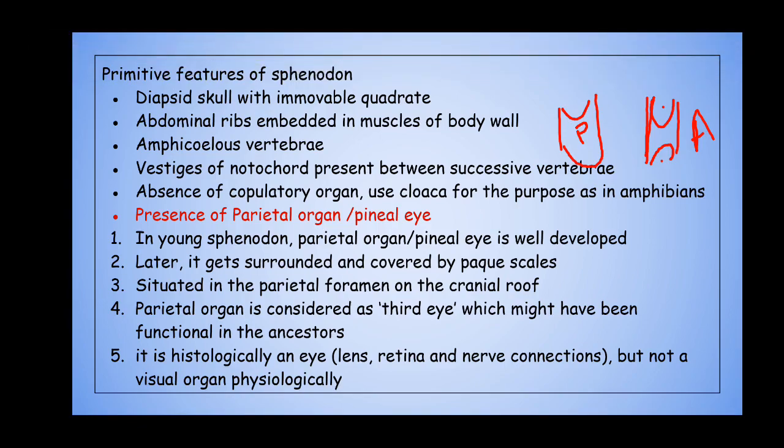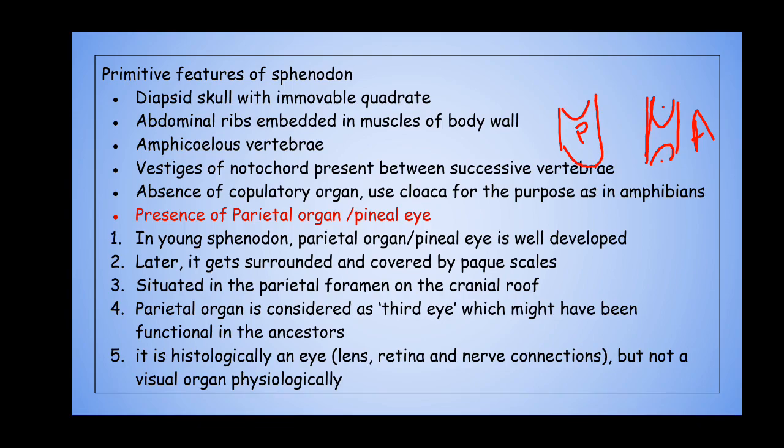Another speciality of the vertebral column is the vestiges of the notochord. The notochord is a primitive structure seen in the most primitive chordates, like protochordates. But in higher chordates or vertebrates, the notochord gets modified into the vertebral column.